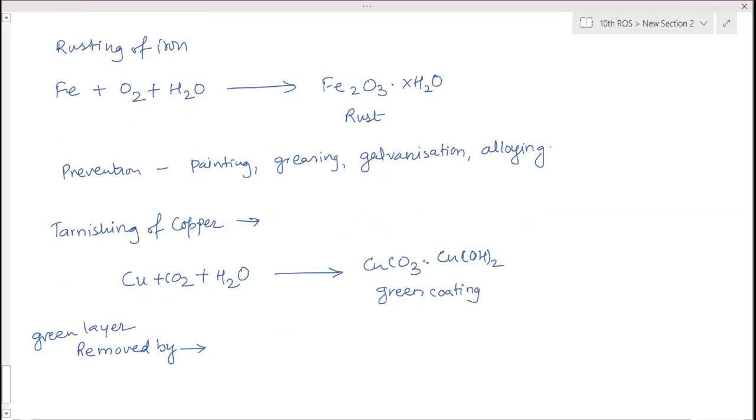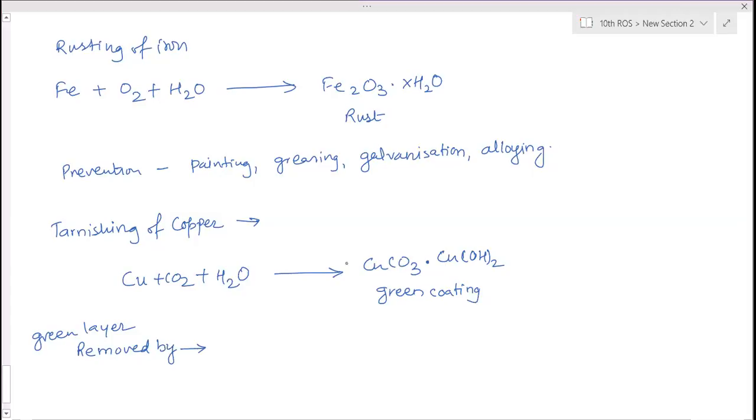What is the nature of this compound? Nature means whether it is acidic, basic or neutral. Always remember, if the question asks you to write the nature of the substance, you have to write whether it is acidic, basic or neutral. These substances are basic in nature. So how to remove bases?